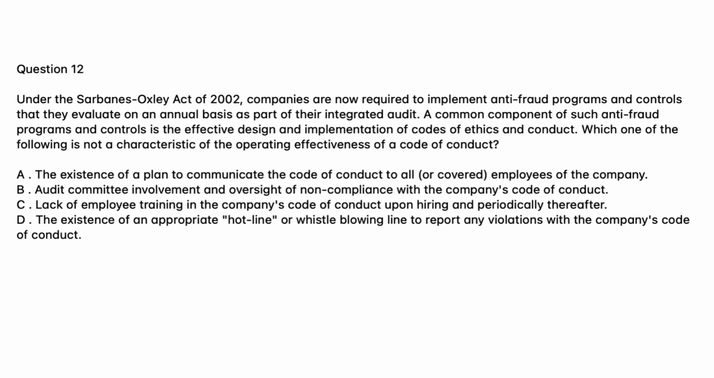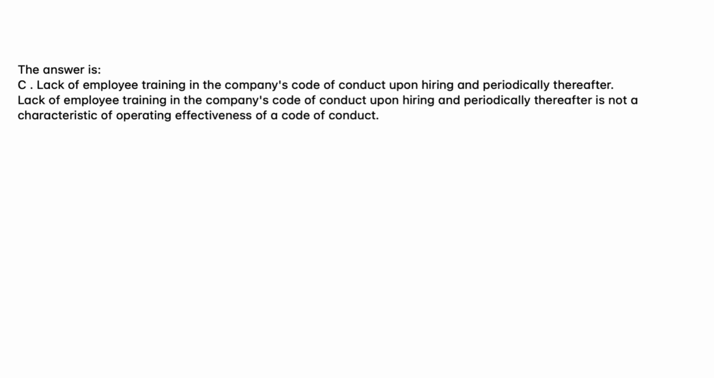A. The existence of a plan to communicate the code of conduct to all, or covered, employees of the company. B. Audit committee involvement and oversight of non-compliance with the company's code of conduct. C. Lack of employee training in the company's code of conduct upon hiring and periodically thereafter. D. The existence of an appropriate hotline or whistleblowing line to report any violations with the company's code of conduct. The answer is C. Lack of employee training in the company's code of conduct upon hiring and periodically thereafter is not a characteristic of operating effectiveness of a code of conduct.